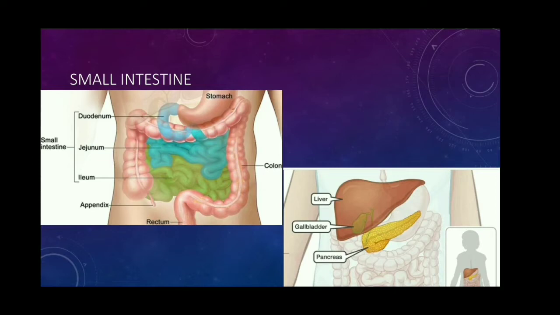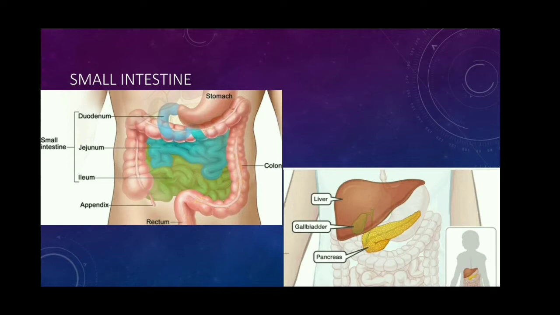The bile juice secreted from the liver reaches the duodenum region through the bile duct. Duct means tube. In the same way, the pancreas secretes pancreatic juice. This pancreatic juice is taken by the pancreatic duct to the duodenum region.